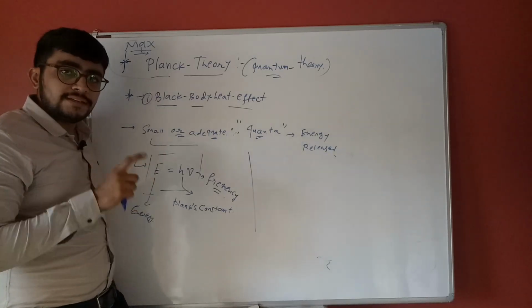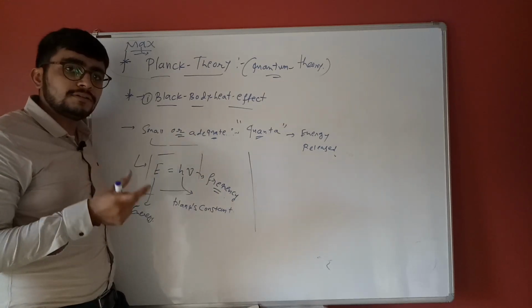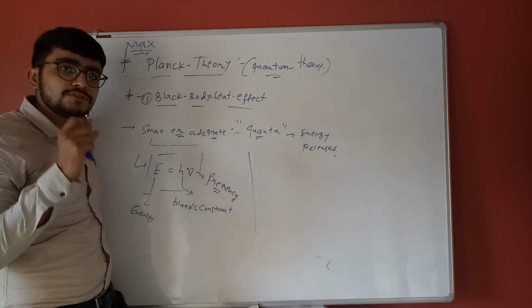I cannot stand between staircase values. Same here, energy cannot exist between two values.